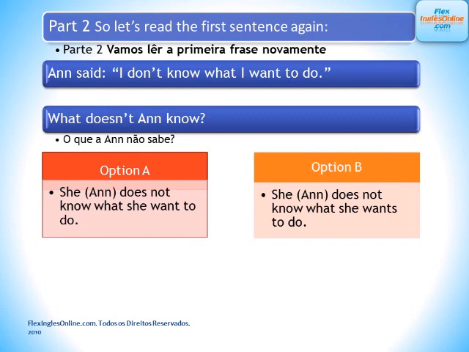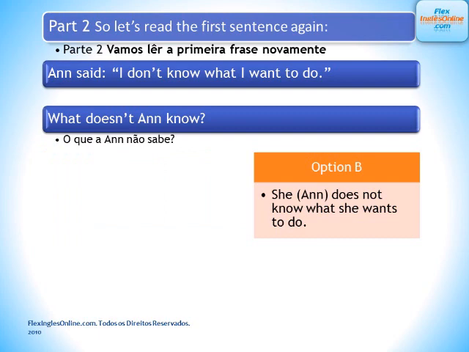Here are our options. Option A. She, Anne, doesn't know what she wants to do. Or option B. She, Anne, does not know what she wants to do. So what is the correct option? Option B. She does not know what she wants to do.